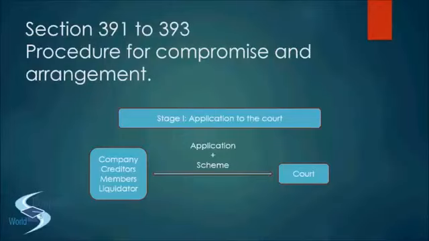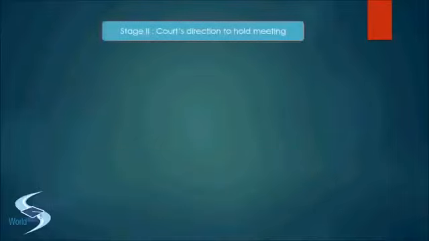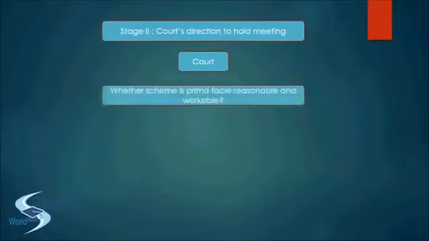So once the application is made to the court, we move on to the next stage. This was the first stage where you have to send an application to the court, and once the application reaches the court, you step on to the second stage where it is now the discretion of the court. The court will have to analyze and judge whether or not to step ahead with this procedure, whether to accept or to reject the application. So stage 2 is the court's direction to hold a meeting, right?